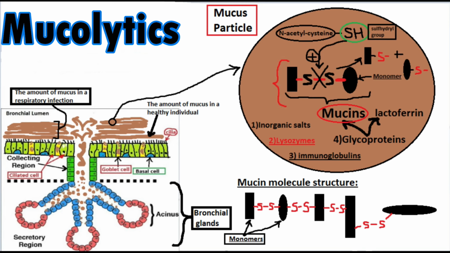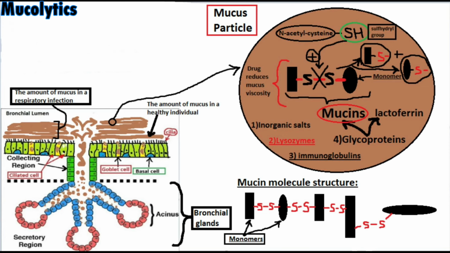And you know another term for viscosity is thickness, right? That's why when the drug breaks the disulfide bonds, internal frictional force, or in other words, viscosity, decreases. Inhaled acetylcysteine has been used for mucolytic or mucus-dissolving therapy in addition to other therapies in respiratory conditions with excessive and thick mucus production. It may be considered ineffective in cystic fibrosis.